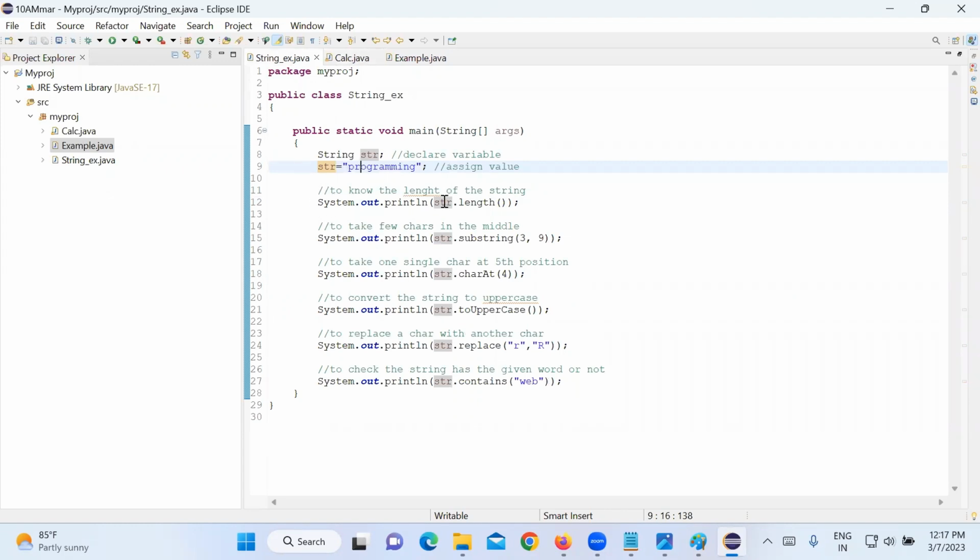So now remember here, str is not a class. str is treated like a variable. str also can work like an object. And length, substring, these are all methods belonging to the String class.